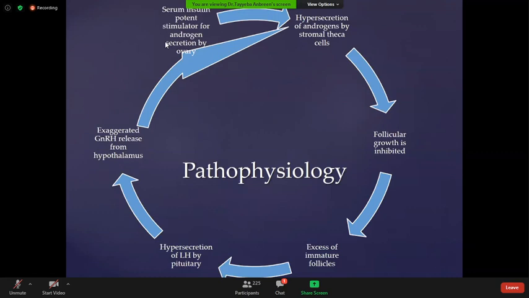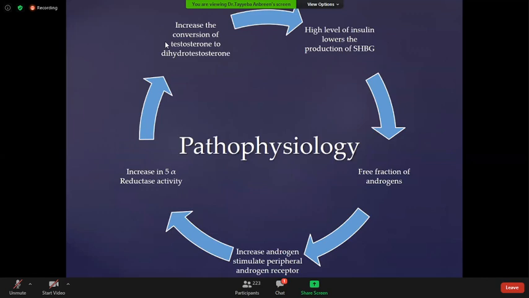Along with that, serum insulin is a potent stimulator for androgen secretion by the ovary. So these two factors are responsible for the pathophysiology. One is the hypersecretion of androgen, and this hypersecretion of androgen is also potentiated by the increased serum insulin concentration. A high level of insulin, besides potentiating the effect of hypersecretion of androgen,